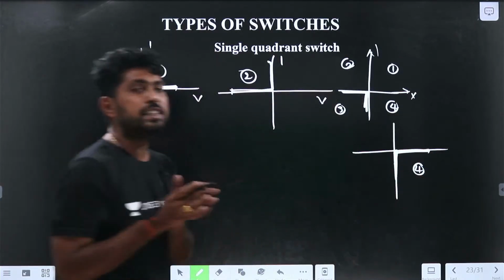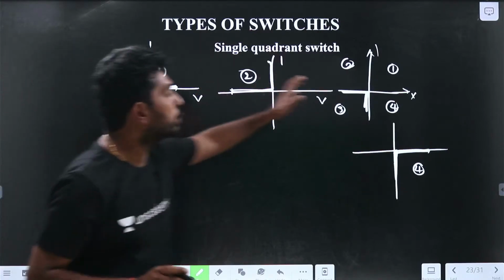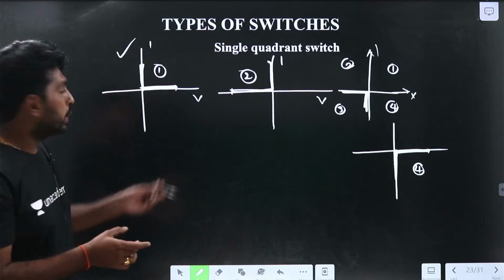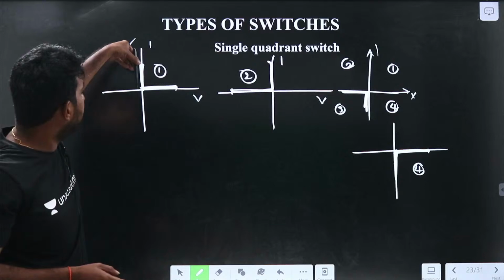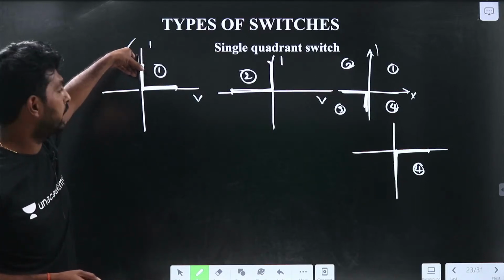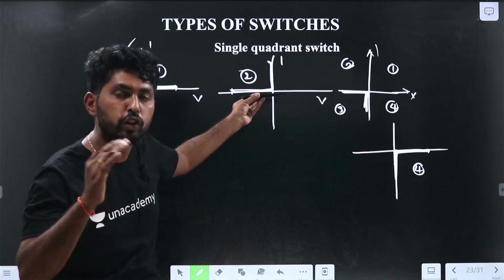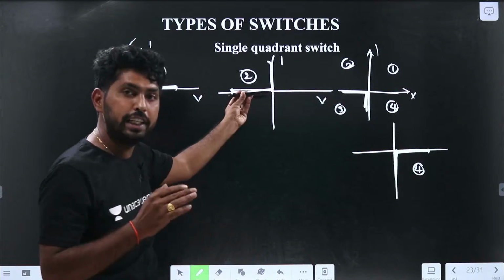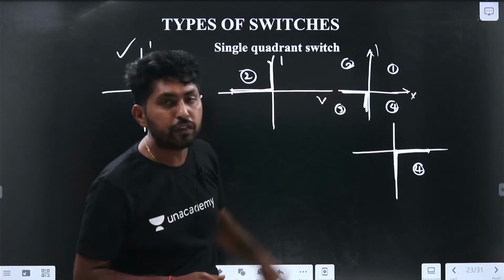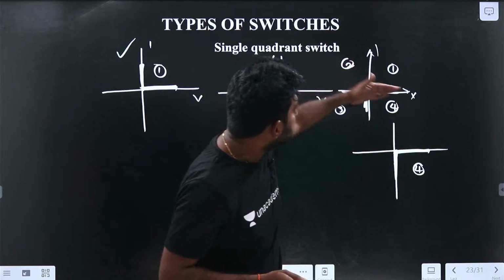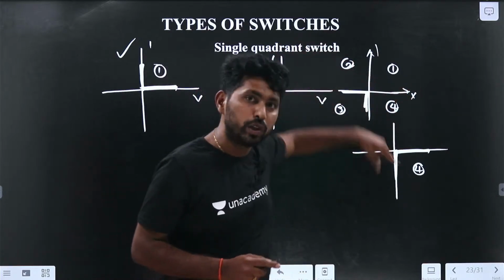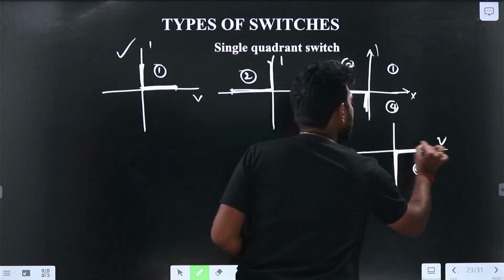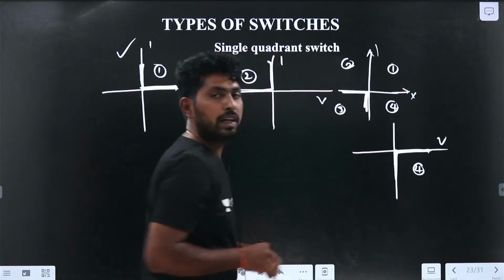If you observe all these circuits, what can you observe here? In the first graph, it is blocking the positive voltage, with a unidirectional positive current. In the second graph, it has a unidirectional positive current and it is blocking the negative voltage. In the third graph, the voltage blocking is negative and the current is also negative. In the fourth quadrant, the voltage blocking is positive, and the current is also positive.